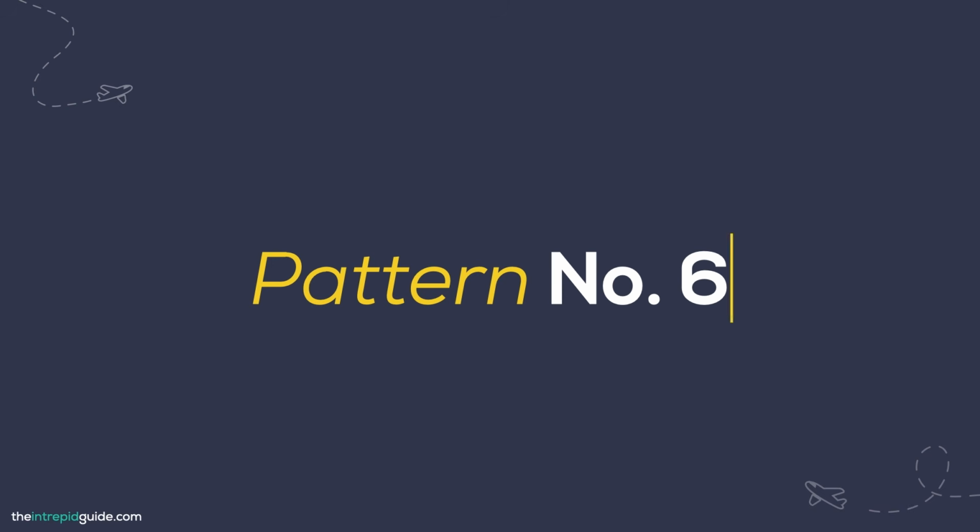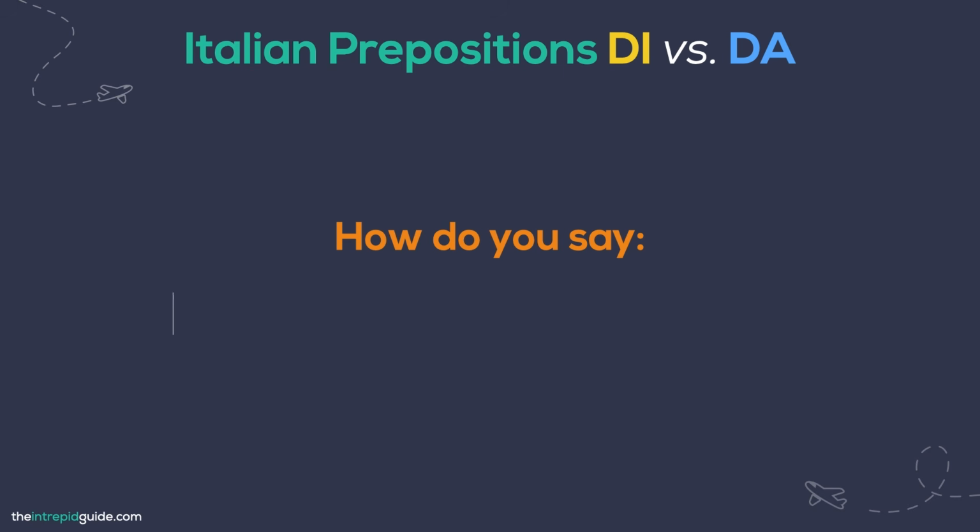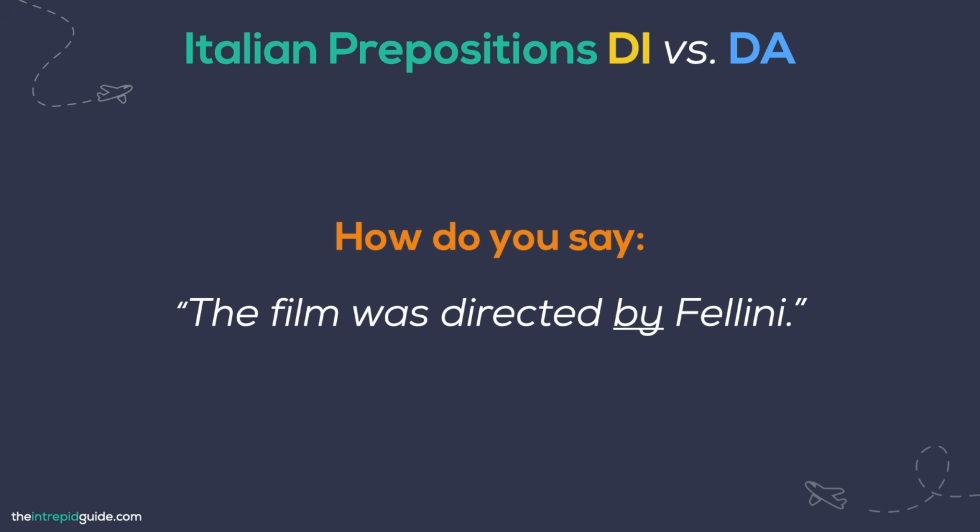Now let's take a look at a situation where English gives us a clue as to which preposition to use. Say you're back at your hotel and you want to try and find that movie that your guide recommended. She said the film was directed by Fellini. How do you say this in Italian? Well, think of it like this.